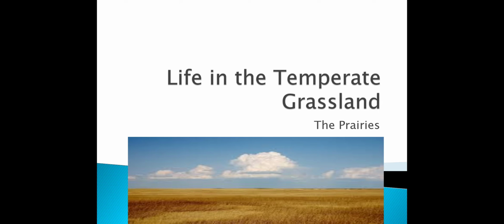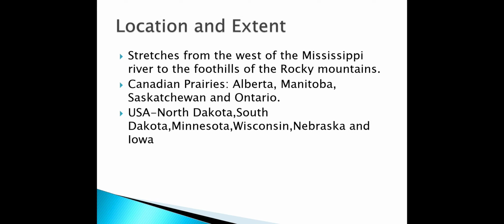So today's video will be covering prairies. Now, when I talk about prairies, they are found both in USA and Canada. First I will be telling you about the location and extent of the prairies. The temperate grasslands of North America are known as prairies, this I have already told you, and this is the region of gently sloping hilly land which stretches from the west of the Mississippi River to the foothills of the Rocky Mountains. This is its extent.